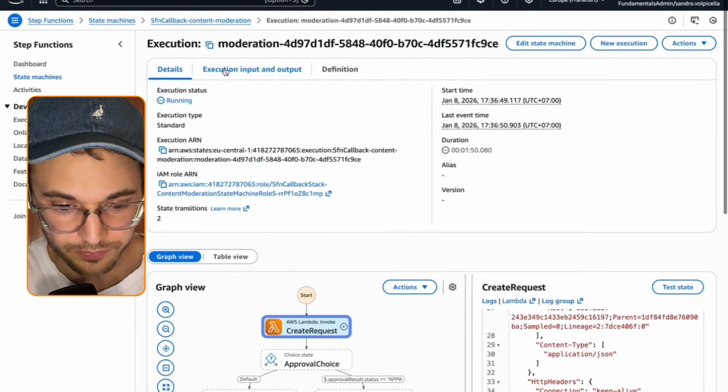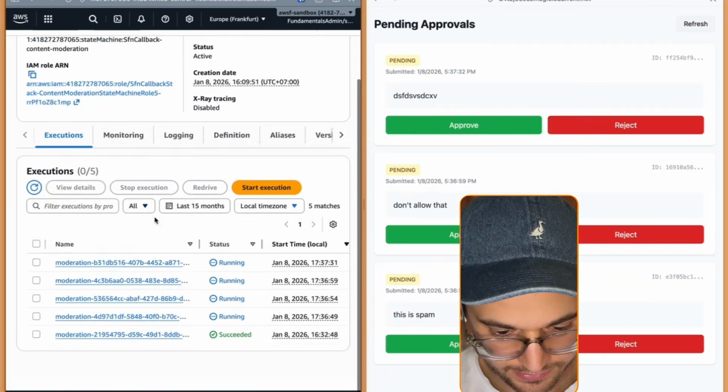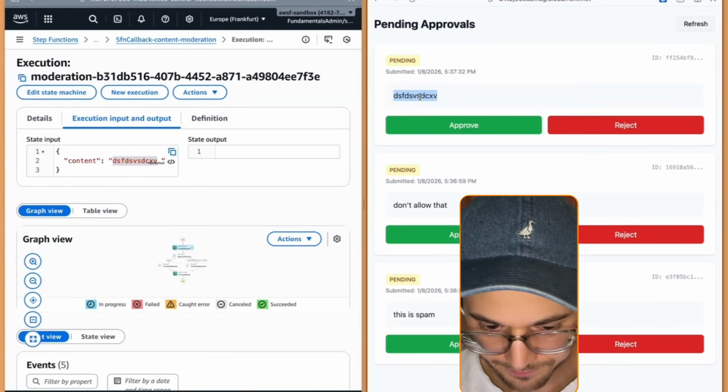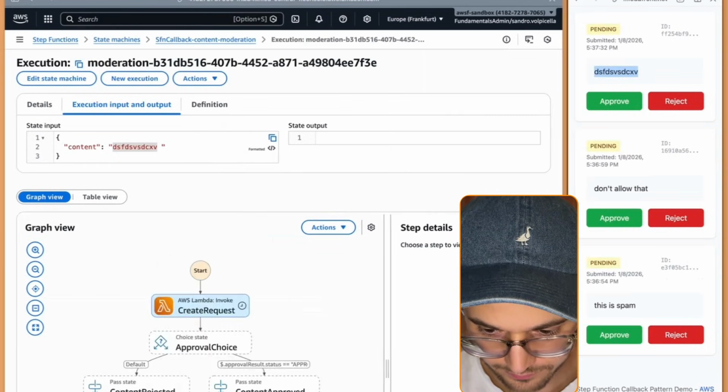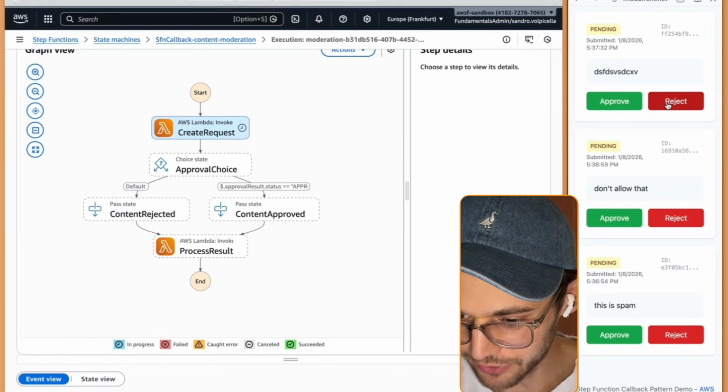And if we look into the input, we can see this is the amazing content one. Let's go to this one. This is clearly spam. We see this one. I make that a bit bigger, remove the step details. And now I reject this one.